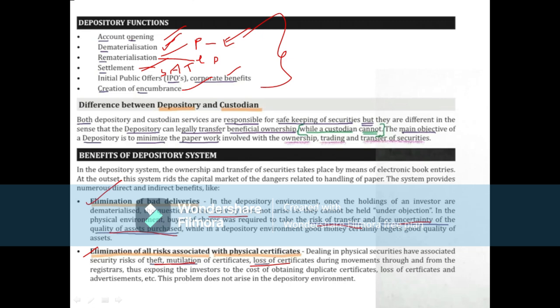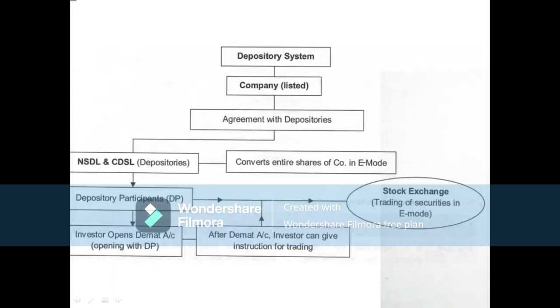So how does the depository system work? See here, this is the depository system, NSDL or CDSL, and the company has to be listed in this depository. Then an agreement with depositories should be made by this company.